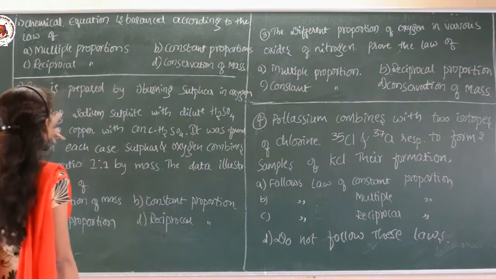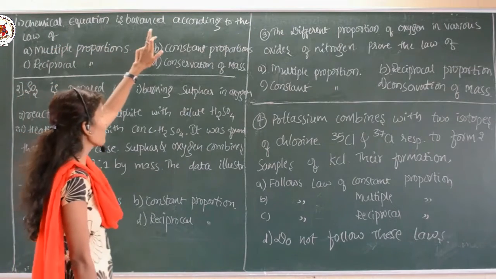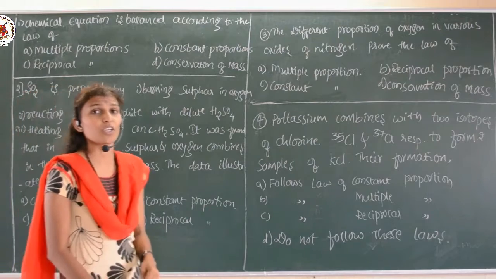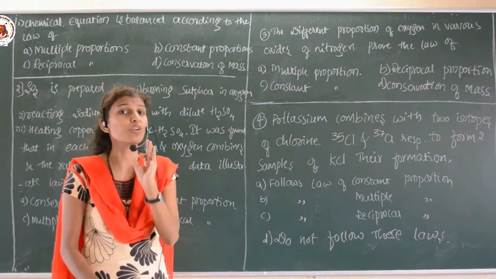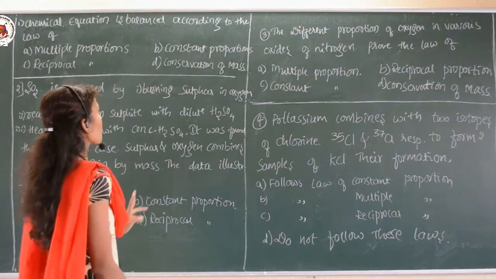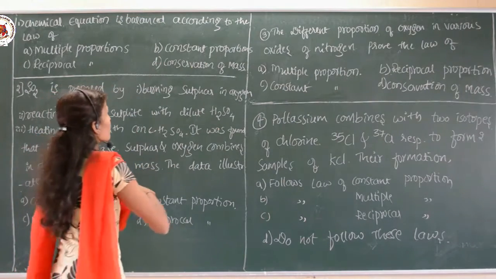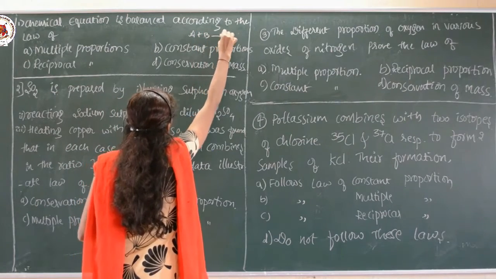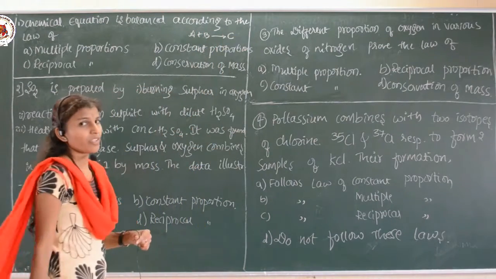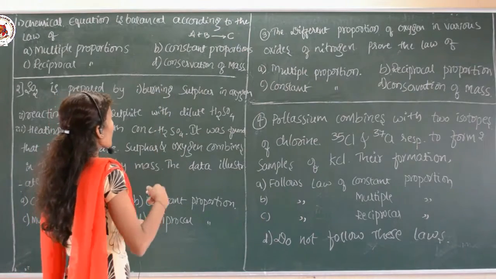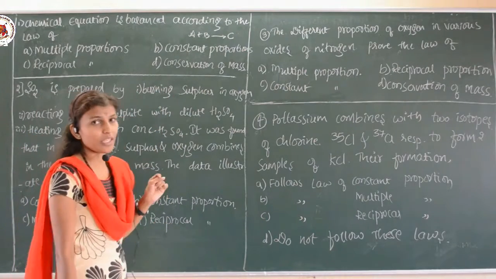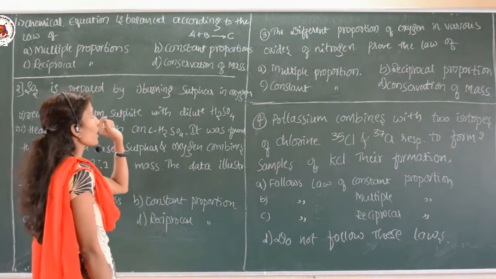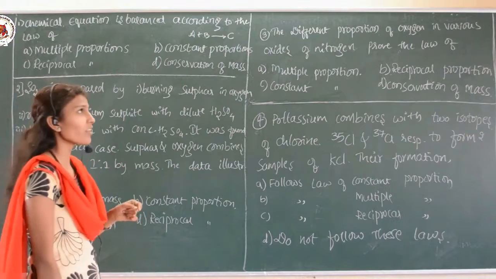The first question is: the chemical equation is balanced according to the law of what? Any chemical equation is balanced on the basis of which law of chemical combination is what they have asked. So let us take an example, any chemical reaction, let us say A plus B giving a product C. This chemical reaction, also called a chemical equation, obeys which law of chemical combination is the question.